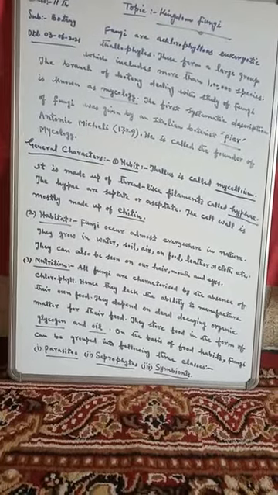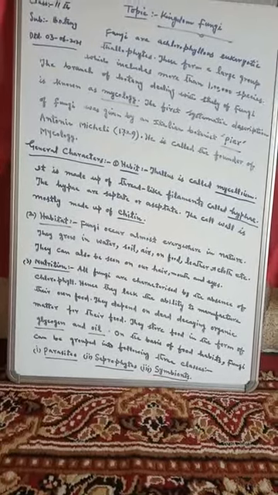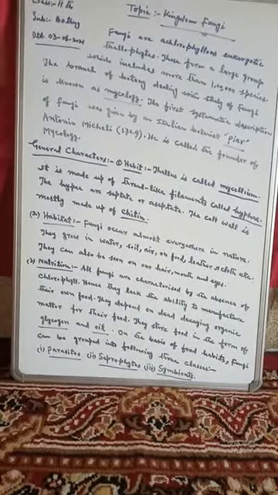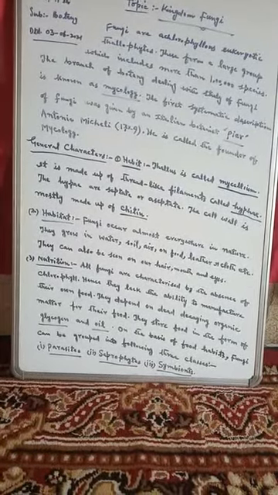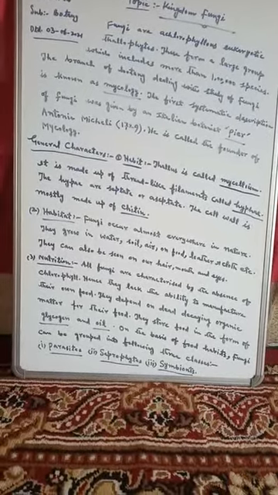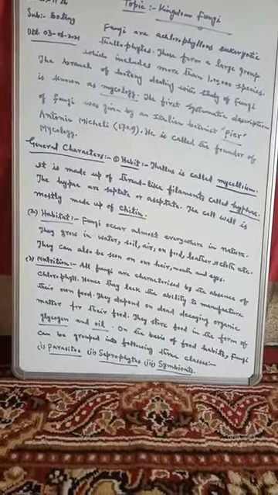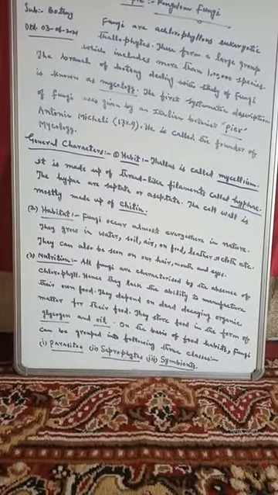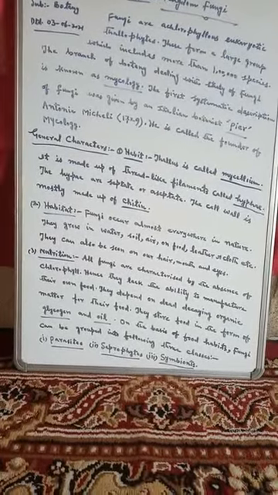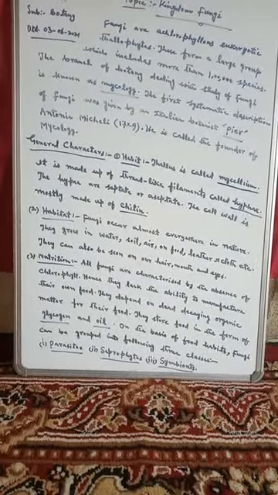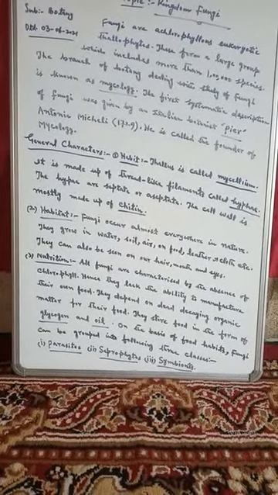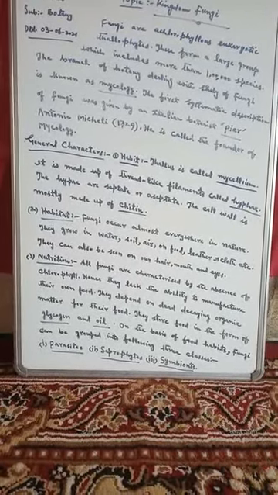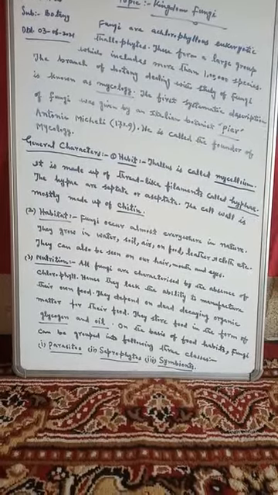Hence, they lack the ability to manufacture their own food. They depend on dead decaying organic matter for their food. So you should remember here, they depend on dead decaying organic matter. This food is stored in the form of glycogen and oil.